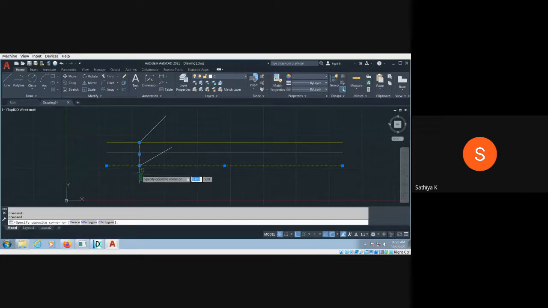If I draw one more line here, what about this angle actually? Up to this 180, 180 plus 90, 270. Like that only AutoCAD takes the angle. So how to draw the things? I will just explain the two methods. Line command, click on over here and press the at the rate, Shift 2, and the length is 70. Tab button, angle is minus 30. So it is one of the simple methods.